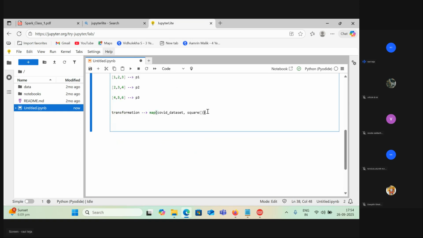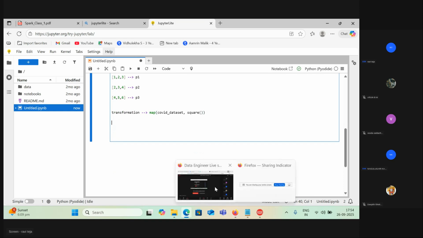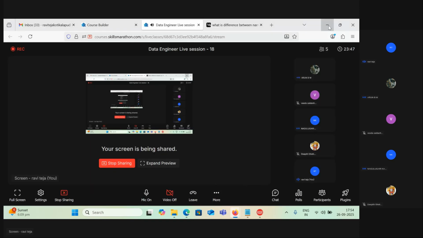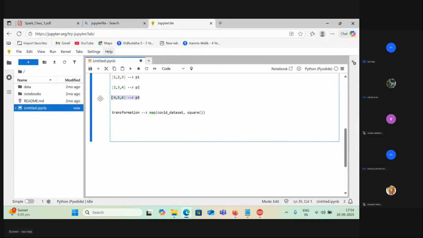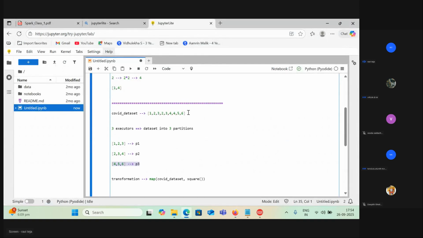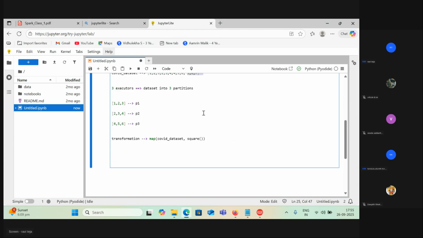I just want you to unmute yourself. So I think there are four people, right? Yes, four people. So I will give you one more partition here. Before creating a partition, I need to have the data, right? 5, 6, 7. I'll create one more partition.